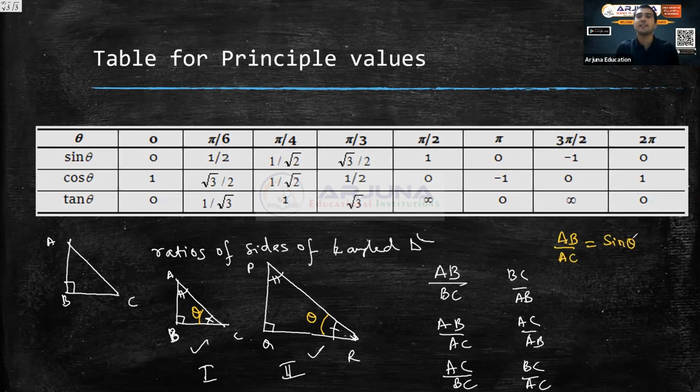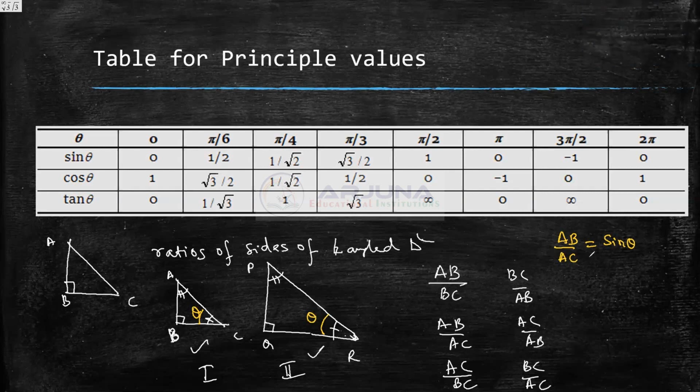What is the meaning of sine? There are some reasons for that. In trigonometry, why sine is called sine, why cos is called cos, why tan is called tan, there are reasons for all those things, and maybe some other time we'll discuss the exact reason, because it is very lengthy. In short, I don't exactly remember whether it is Greek or Roman, but sine is something like sinister. Sinister means something opposite. So something opposite and hypotenuse.